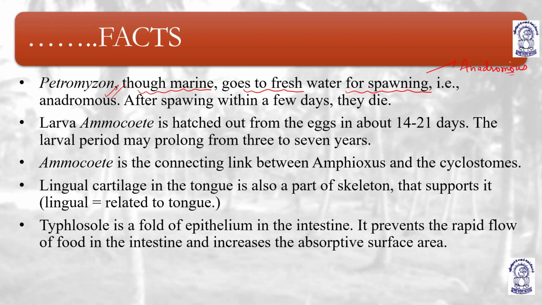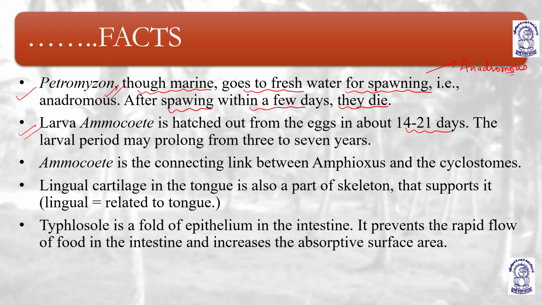Petromyzon, though it is marine, goes to fresh water for spawning. Okay, that means anadromous. After spawning, within a few days it dies. It's very important. Though they are marine, they go to fresh water for spawning, and after spawning they will die. Larva Ammocoetes is hatched out of the eggs in about 14 to 21 days.